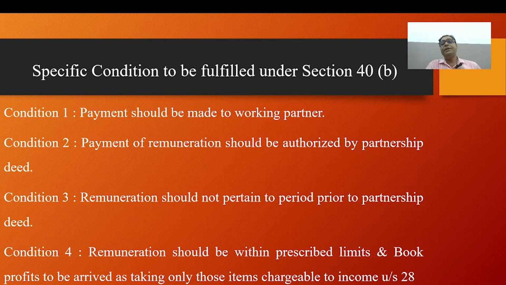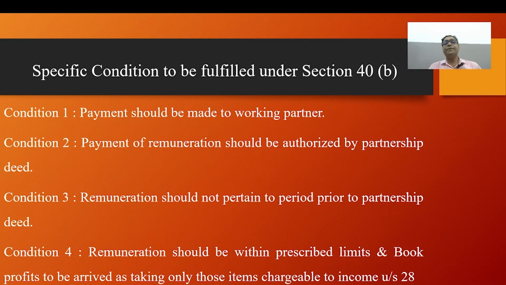Let's say a company is a partner in a firm. A company cannot be termed a working partner when a company is a partner in a firm. A director or shareholder of the company can very well be an employee of the firm in which the company is a partner. Salary and remuneration paid by the firm to such an employee would be totally outside the ambit of the disallowance under Section 40 Clause B.